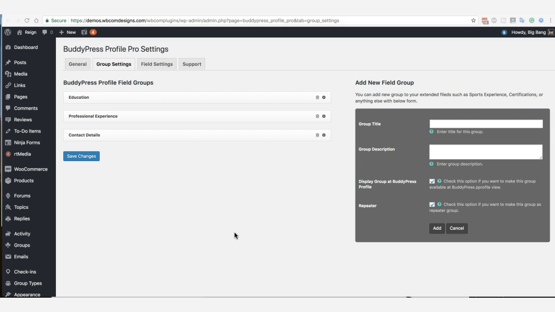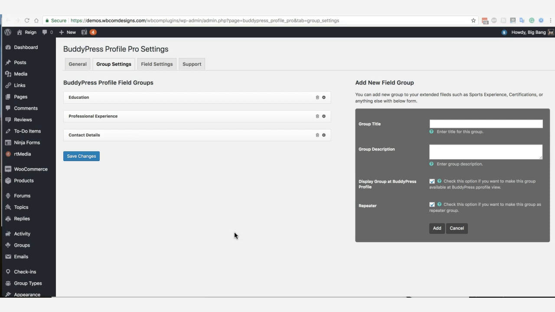So this plugin is completely dedicated to those communities which want to extend their members' features, and they need some repeater-type details. And BuddyPress Profile Pro provides exactly what you are looking for in those functionalities. What we have done, we have included two types of repeater details.